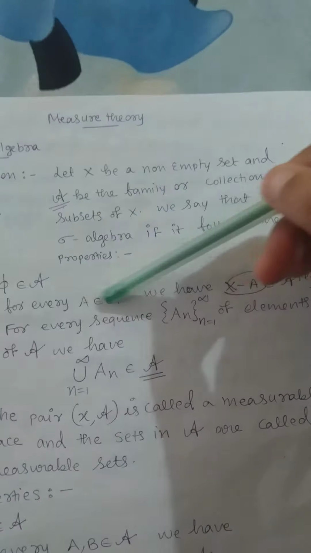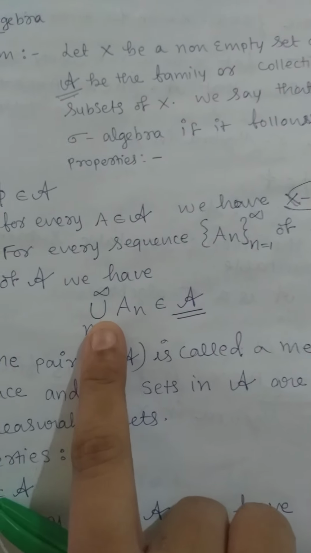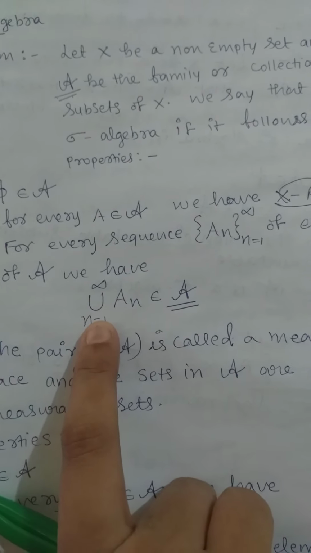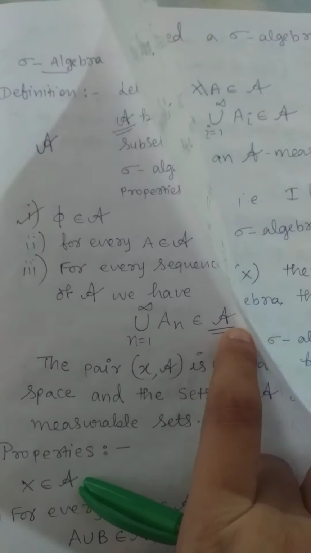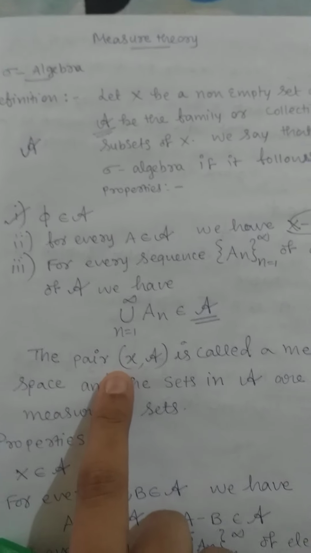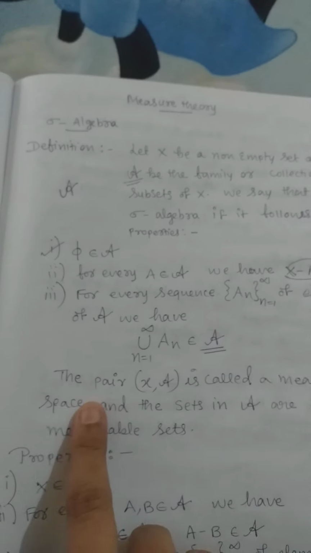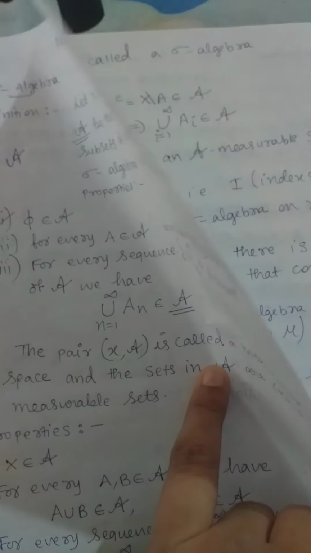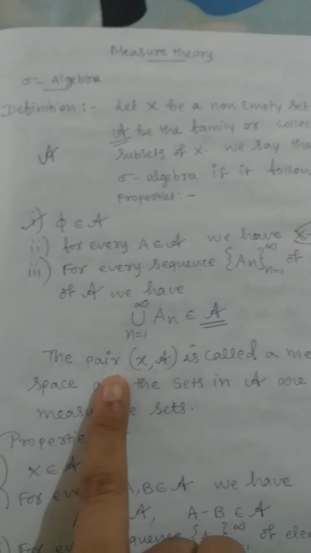Then for every sequence of elements, if you are considering a countable number of elements of A, the union, this notation, shows that the union of countable elements belongs to the set A. Then the pair (X, A) is called a measurable space and the sets are called measurable sets.